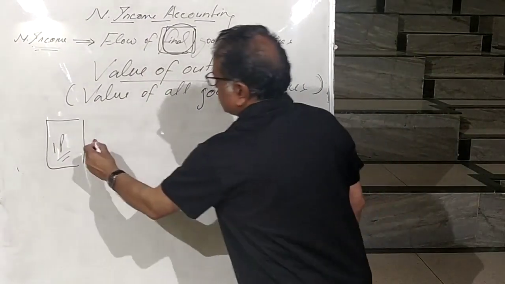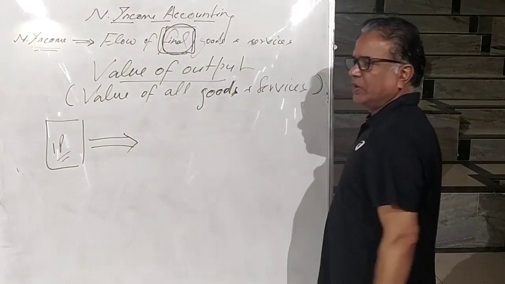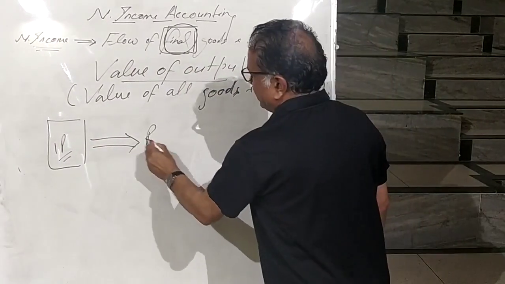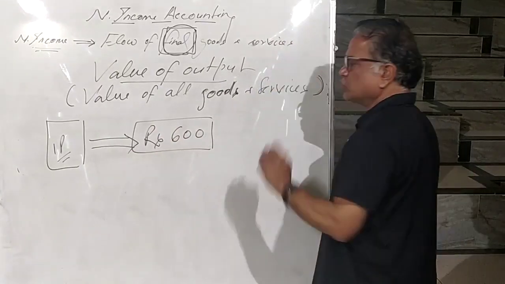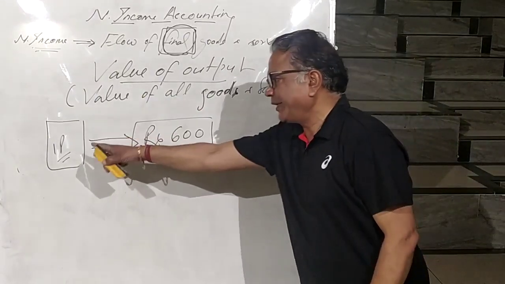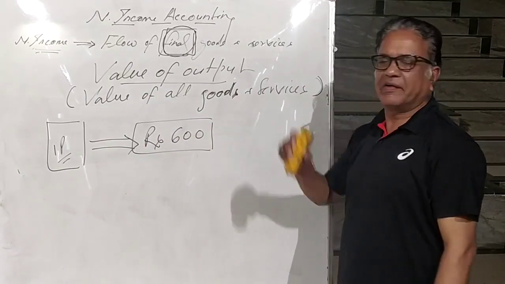And you look into its market price. Suppose its market price is rupees 600. So what is the value of 1 packet of white cement? 600.